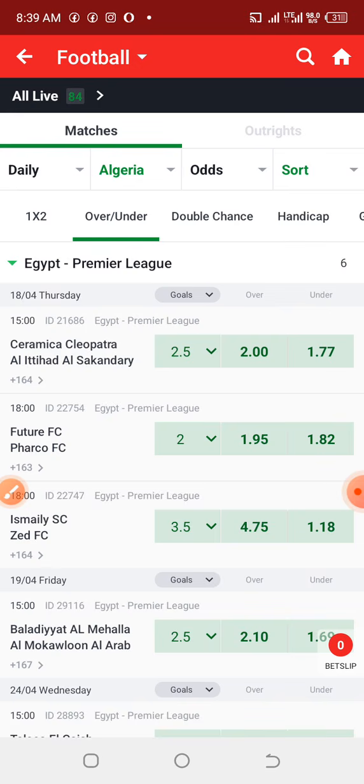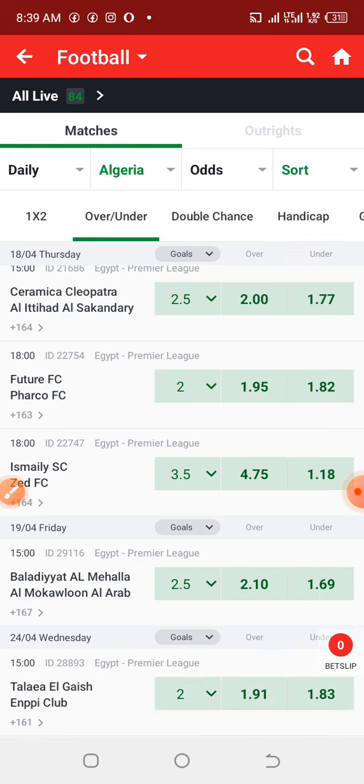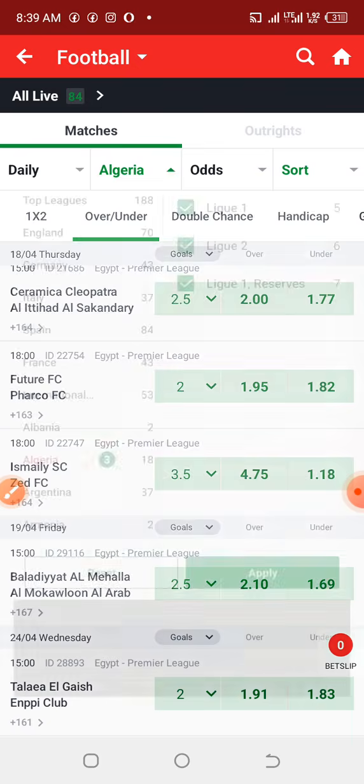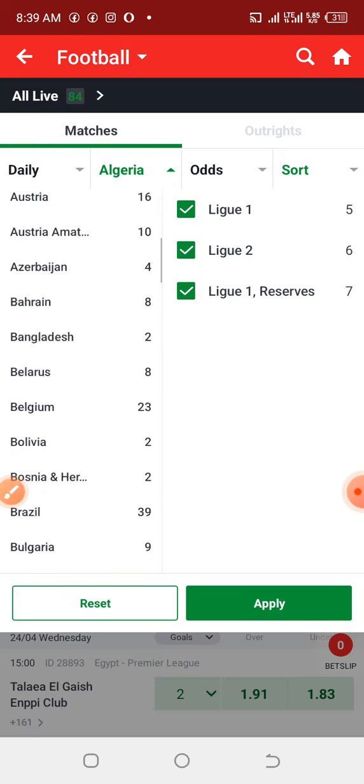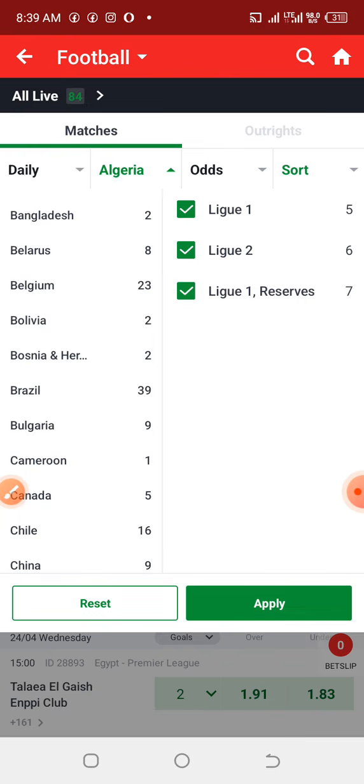Sometimes under 3.5 goals can be tricky, but trust me guys, this strategy is suitable for some leagues. The first league I would like to recommend is the Egypt leagues, all the leagues under Egypt, sometimes the Algeria league and also the Morocco league. Unfortunately, in this video I'm unable to get the Morocco league because I don't think they have any match soon. But I have the Algeria league and the Egypt league, and most of my examples will be based on the Egypt league.